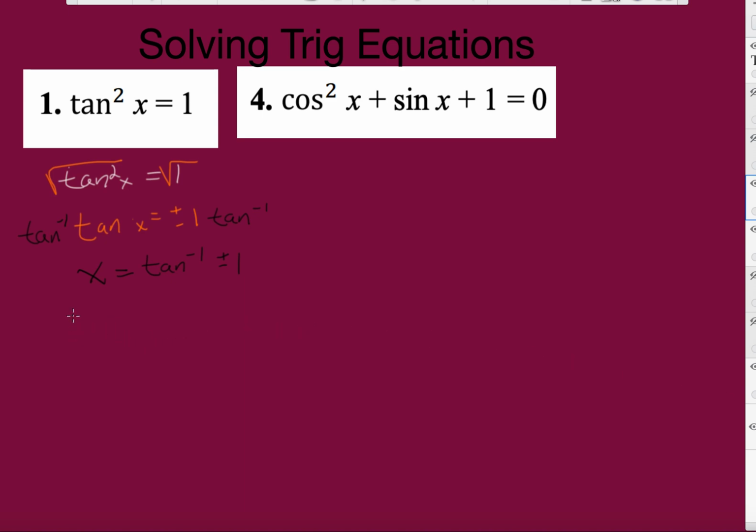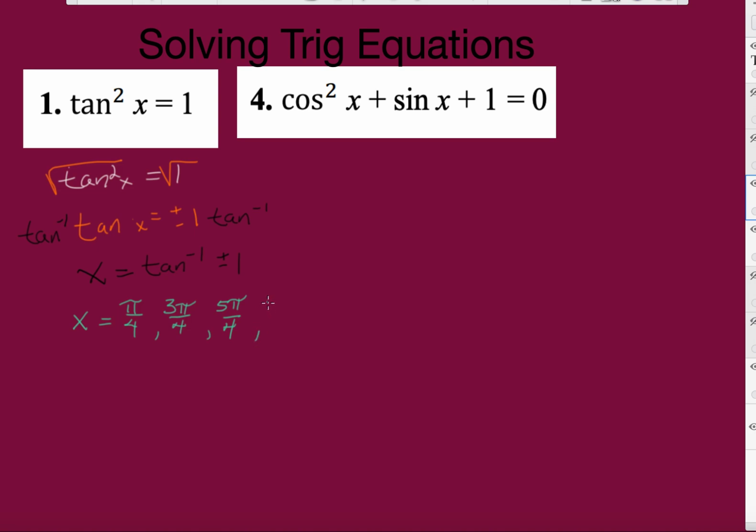All right, so x is going to equal pi over 4, 3 pi over 4, because that's a negative version, isn't it? Let's see, 5 pi over 4, that's a positive version.